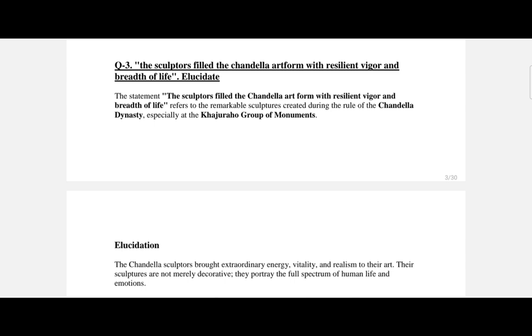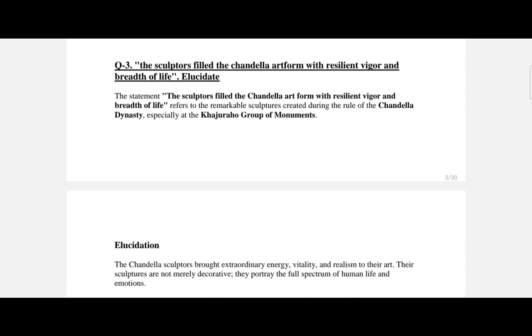So the most celebrated contribution of this Chandela dynasty is the Khajuraho temples, which are also known as a UNESCO World Heritage Site. It was a contribution of the Chandela dynasty, which lasted from the 9th to 13th century. So the resilient vigor and the breadth of life of the Chandela sculptures, which we can see,